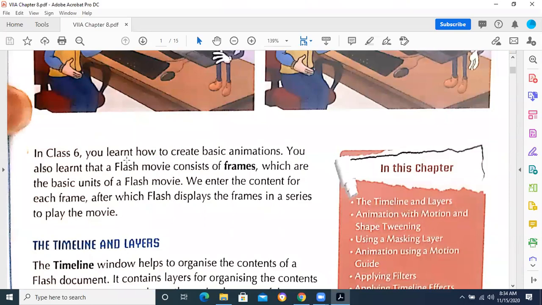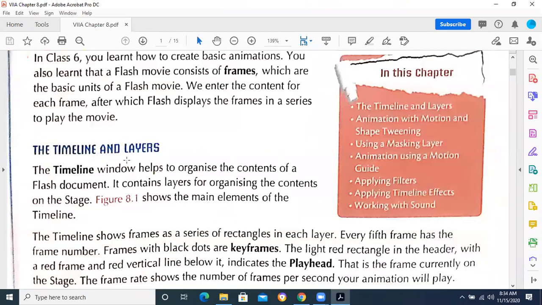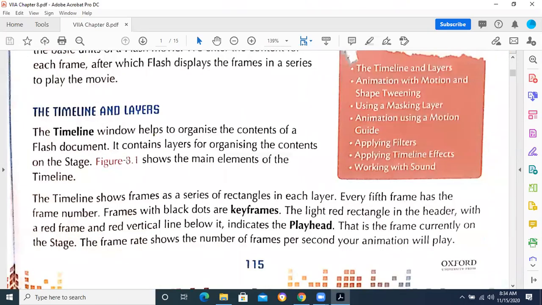We had discussed the timeline and layers. What is the purpose of a layer? What is the purpose of the timeline? How do we use the timeline for different types of objects? And we had said that we will use different layers for different objects, and we will control the movement of the object over the timeline. So basically we were going through chapter number 8.